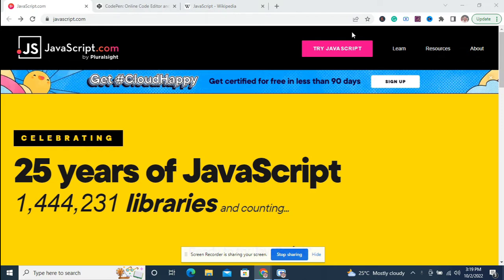This course will cover the very basic concept of JavaScript programming to the advanced concept of JavaScript programming.